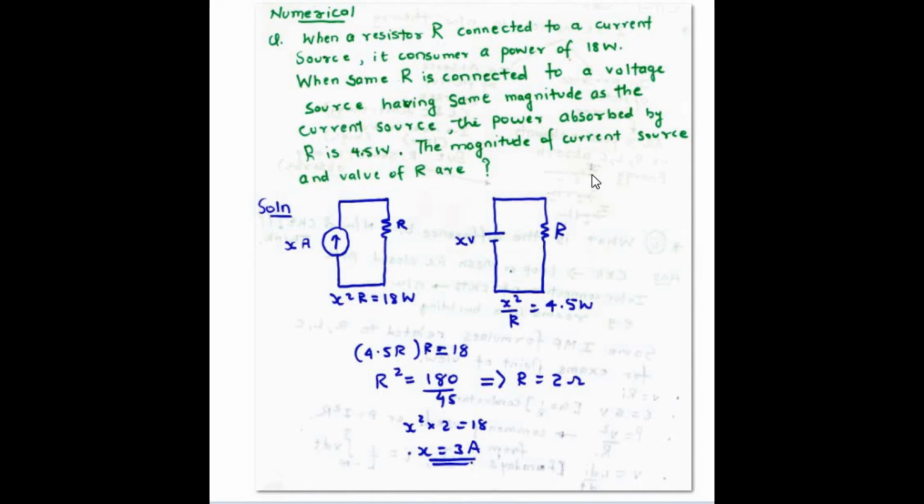At this point, we have completed the numerical. The magnitude of the current source is 3 amps, and the value of R is 2 ohms. So this was a simple numerical which used a simple power formula.